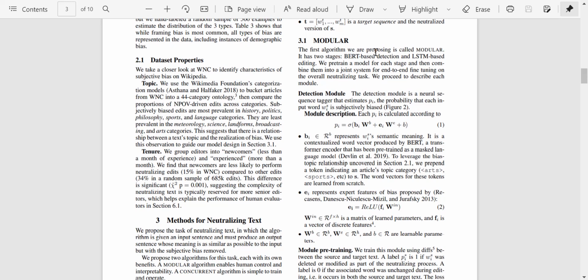So the first algorithm is called modular. It has two stages: BERT-based detection and LSTM-based editing. If you're not familiar with BERT, I'll give you a high-level overview. BERT was state of the art at some point, not exactly state of the art now because there are more models such as XLNet which have outperformed it in some cases, but it still performs incredibly well, and it essentially generates embeddings which have more context.